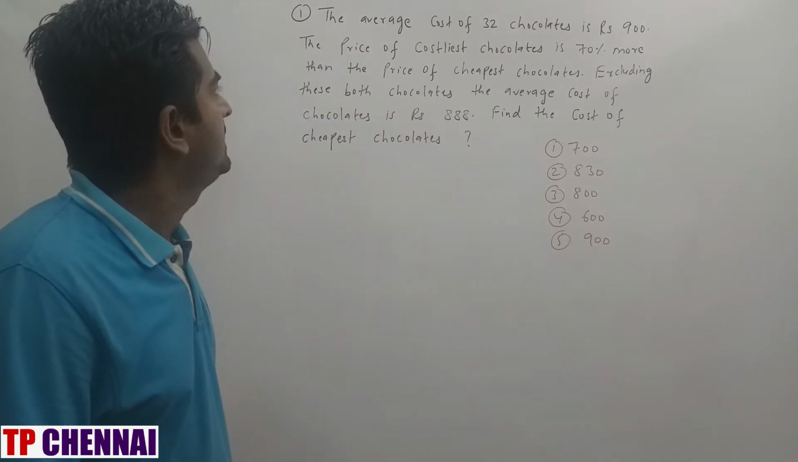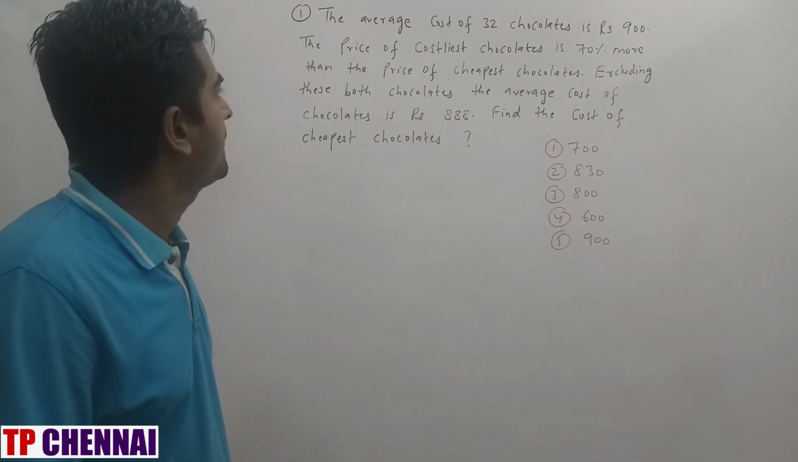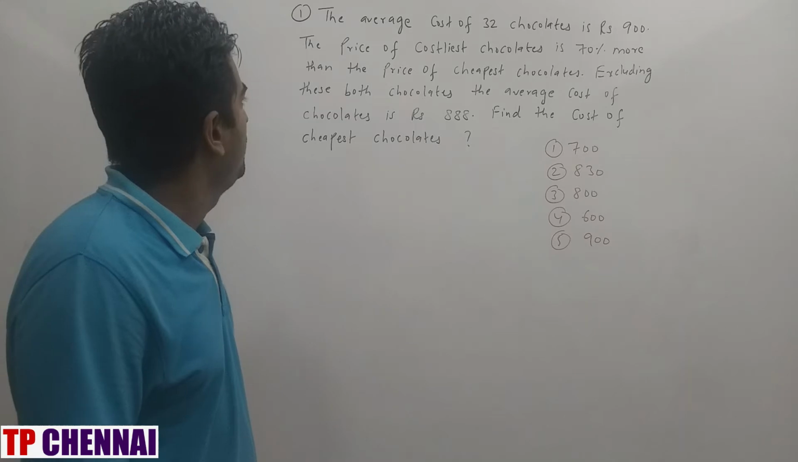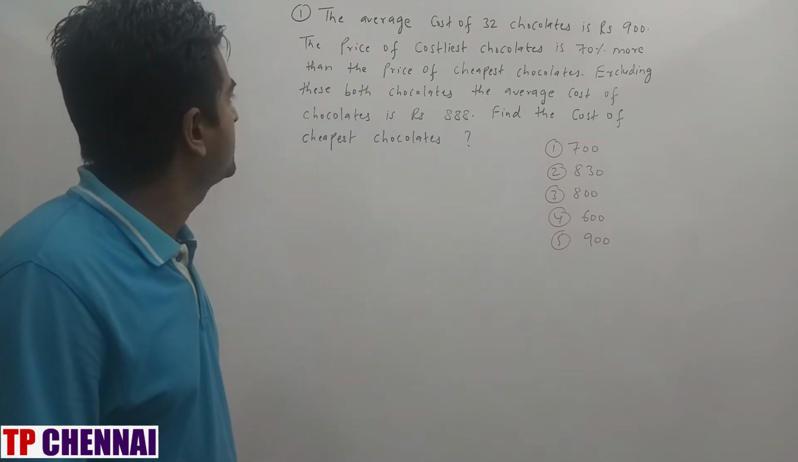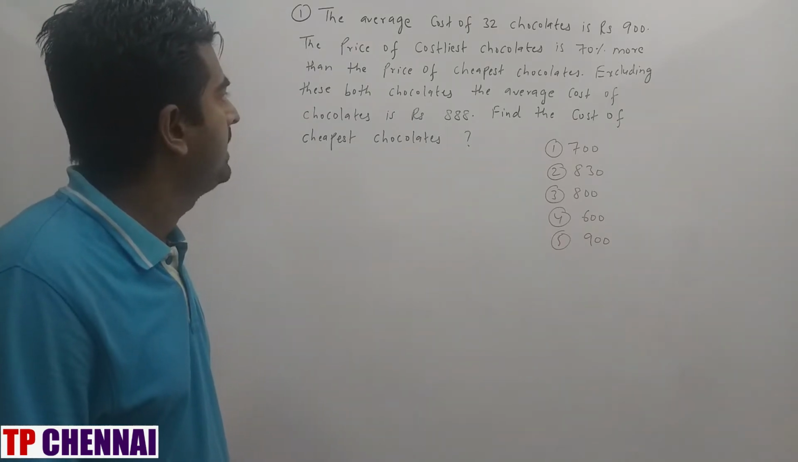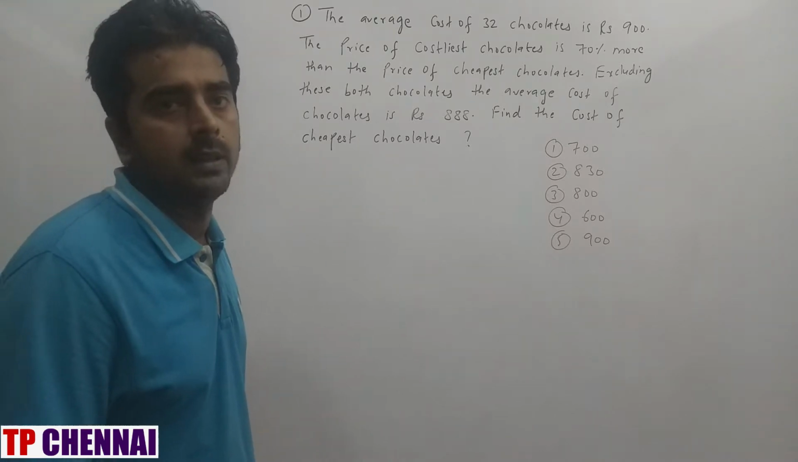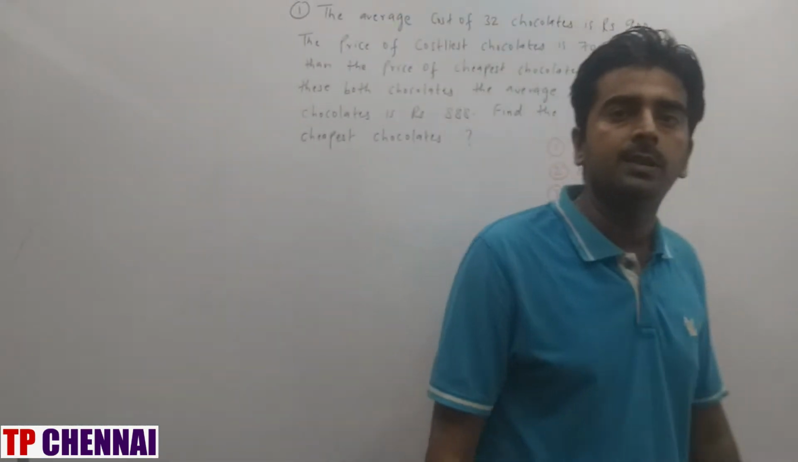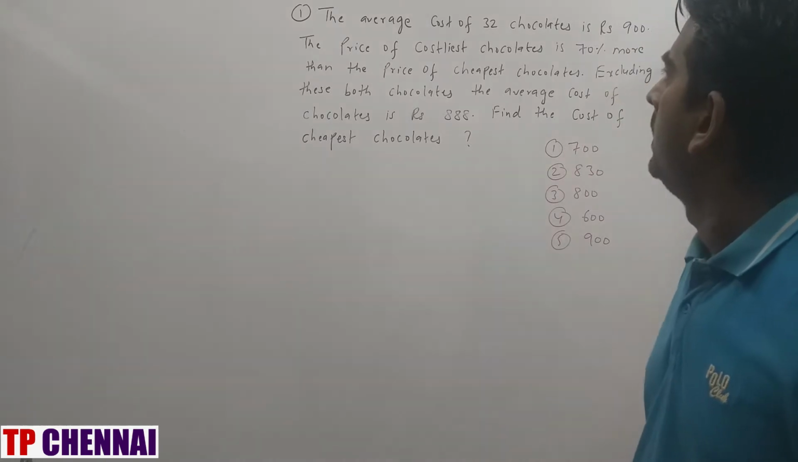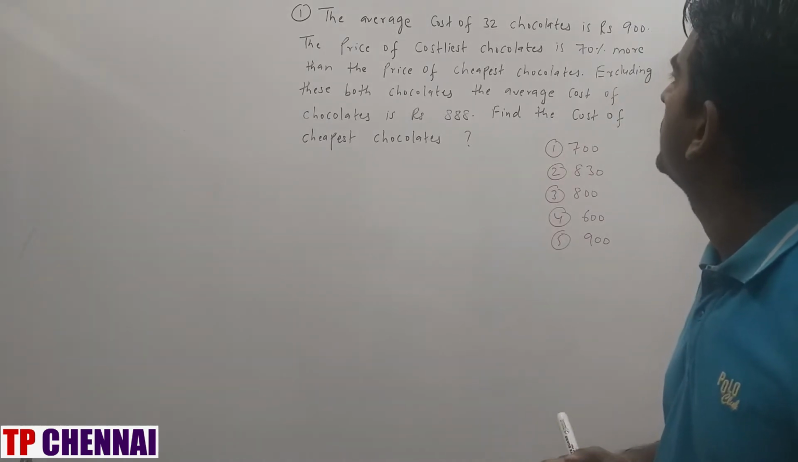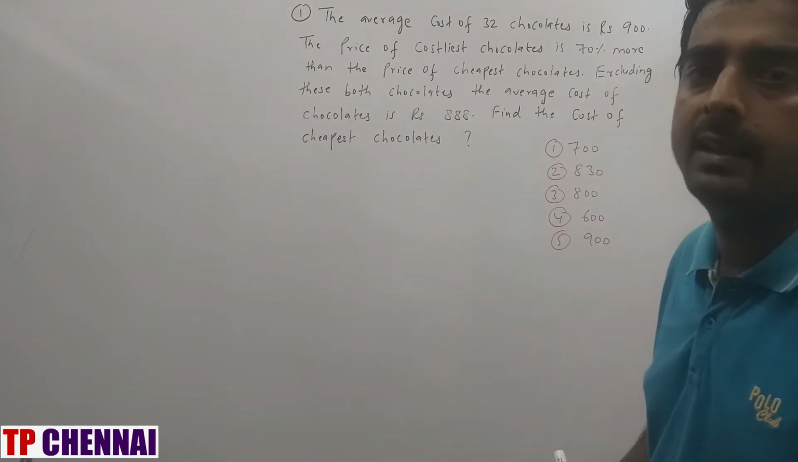The price of the costliest chocolate is 70% more than the price of the cheapest chocolate. Excluding these both chocolates, the average cost of chocolate is rupees 888. Find the cost of the cheapest chocolate. Right? So this is a very important question when it comes to average. So here, what they have given you: the average cost of 32 chocolates is rupees 900.